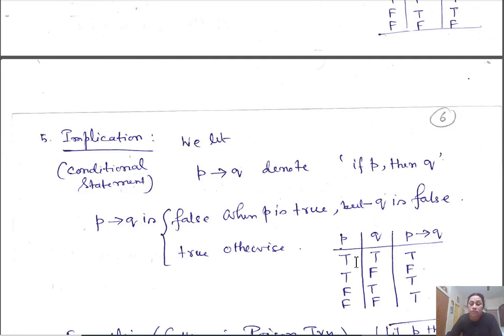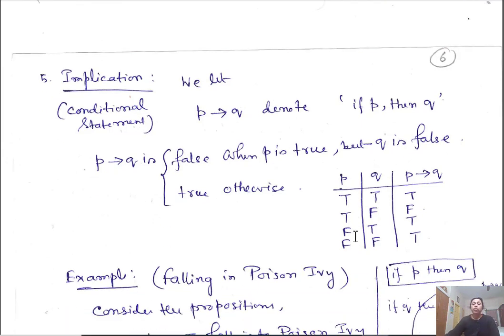If you construct the table true, true, false, false and true, false, true, false, then P implies Q is false only in the case where P is true but Q is false. In other cases it is always true. When Q is false and P is true, in that case only it is false. Otherwise, it is always true.